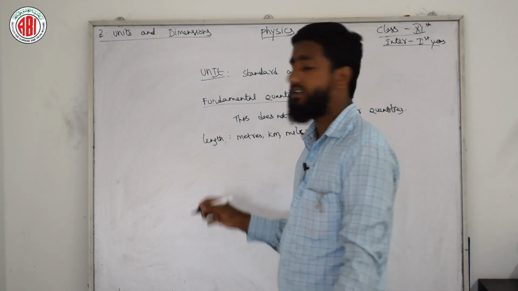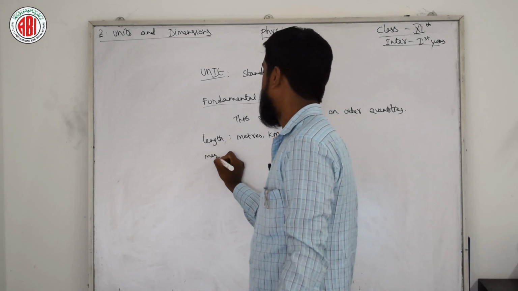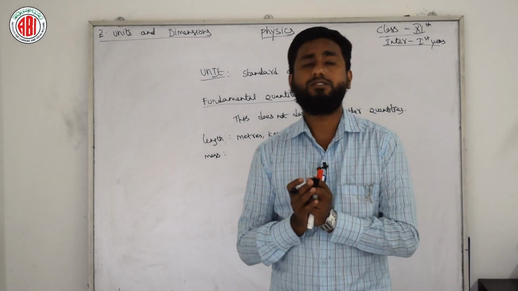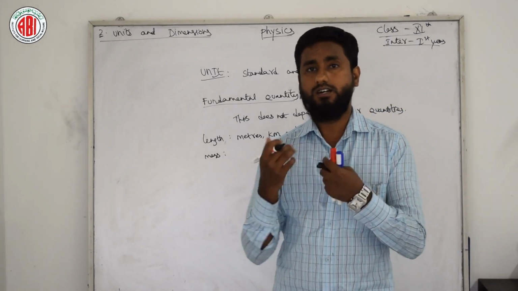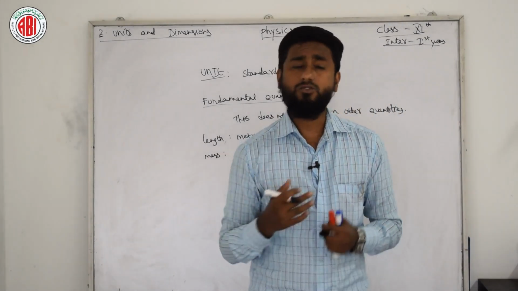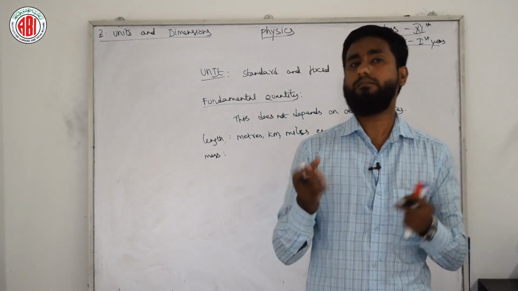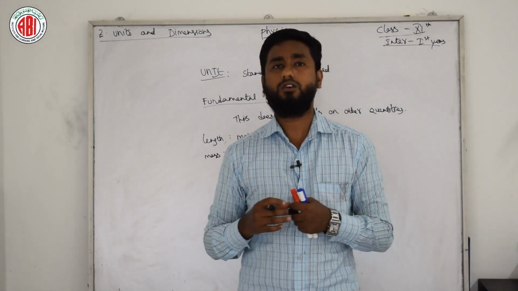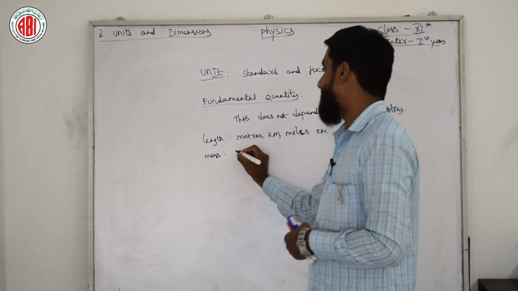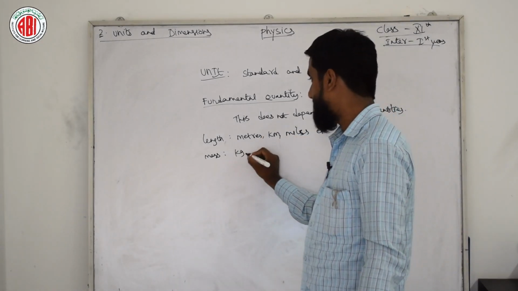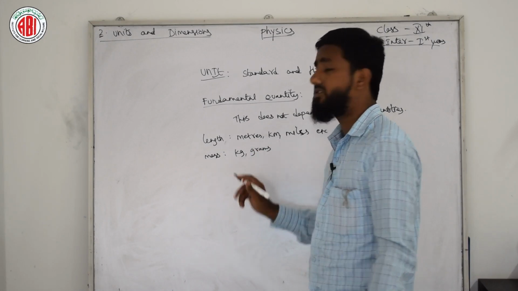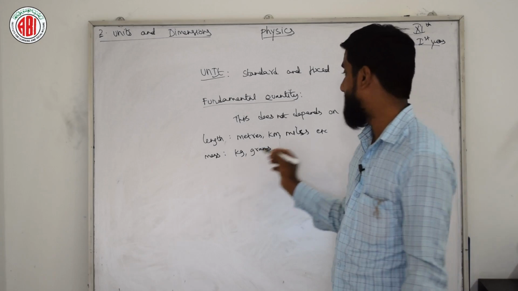After that we have the fundamental quantity mass. Mass is the matter contained in a thing. There is a lot of difference between mass and weight. Usually we think that weight and mass are the same, but they are not, they are different. Mass is usually measured in kilograms and grams.